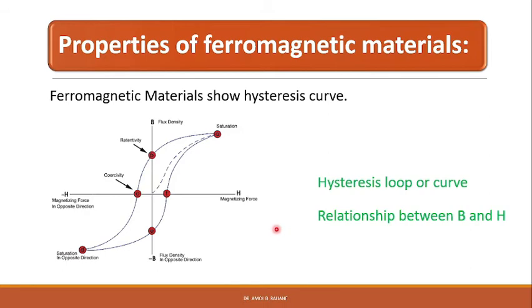When the magnetization of ferromagnetic materials lags behind the magnetic field, this effect can be described as a hysteresis effect. The meaning of hysteresis is lagging behind. Hysteresis is characterized as a lag of magnetic induction, that is magnetic flux density B, behind the magnetic field strength or intensity H. The hysteresis loop shows the relationship between the magnetic flux density B on the y-axis and the magnetic field strength H on the x-axis.